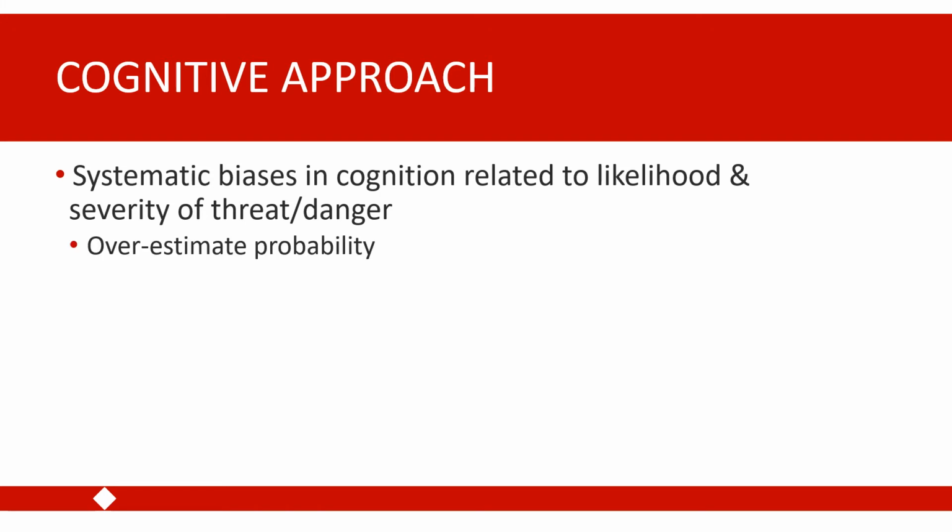For example, individuals with anxiety disorders tend to overestimate the probability that they will encounter something dangerous. So for example, someone with a snake phobia might overestimate the probability that they will encounter a snake in a given situation. They also tend to overestimate the level of danger that is associated with their phobic stimulus.